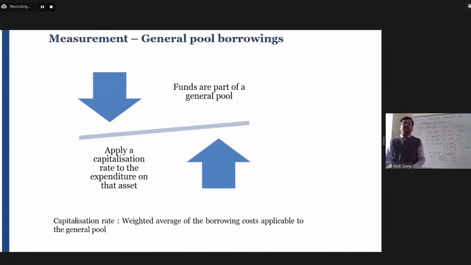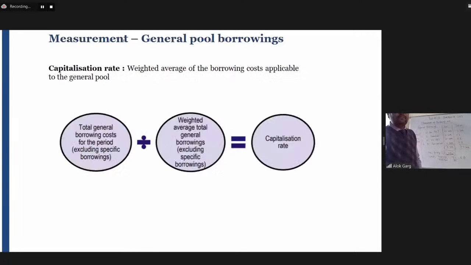So if funds are part of a general pool, apply a capitalization rate to the expenditure on that particular asset. What is the capitalization rate? It's a weighted average of the borrowing cost applicable to the general pool. And how is this capitalization rate calculated? Total general borrowing cost for the period excluding specific borrowings.